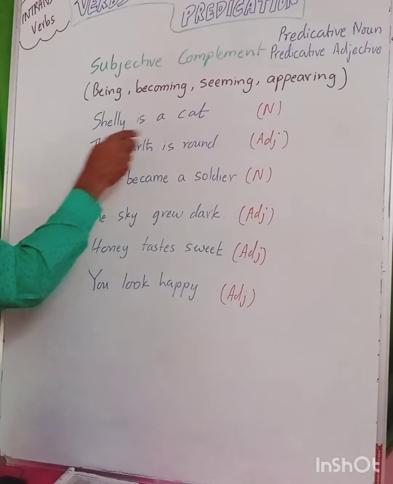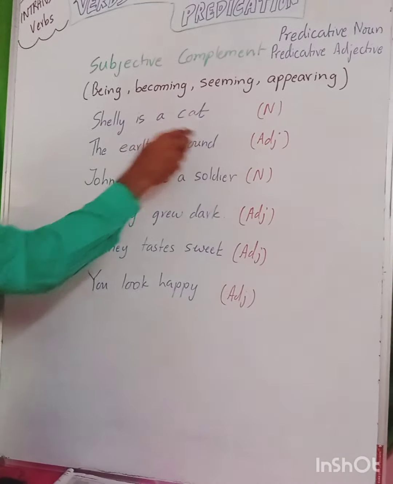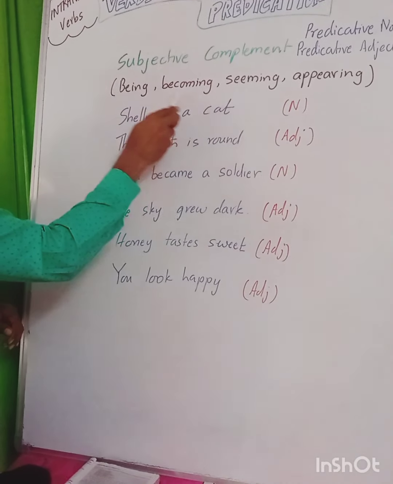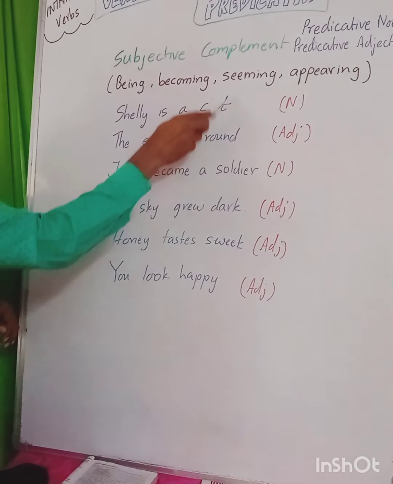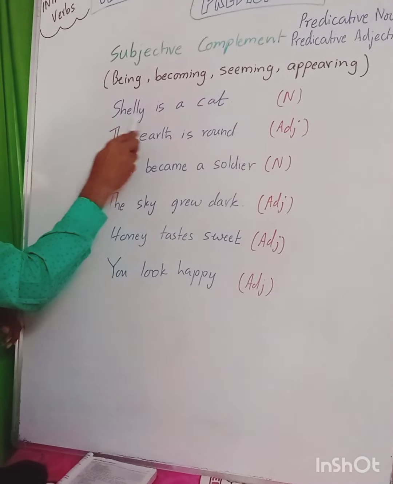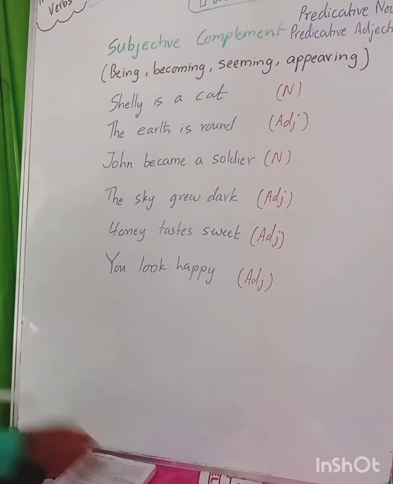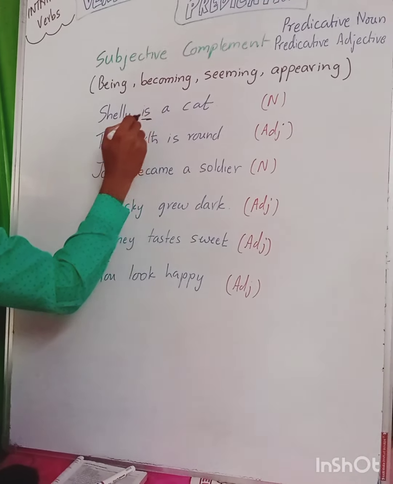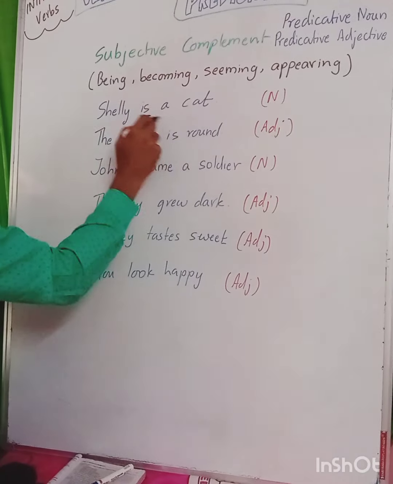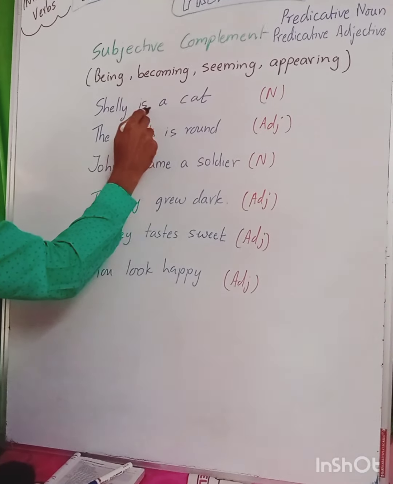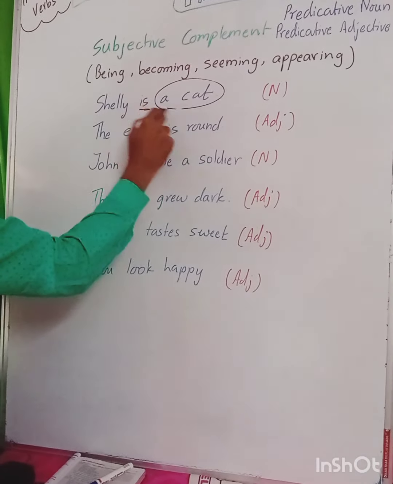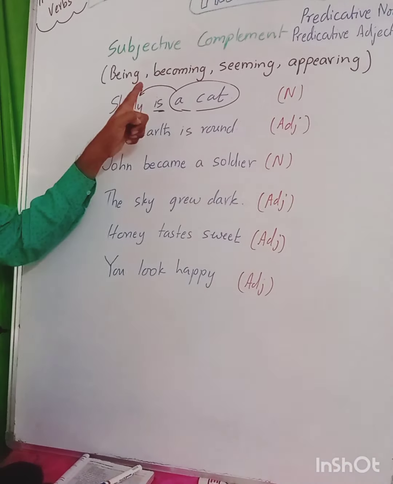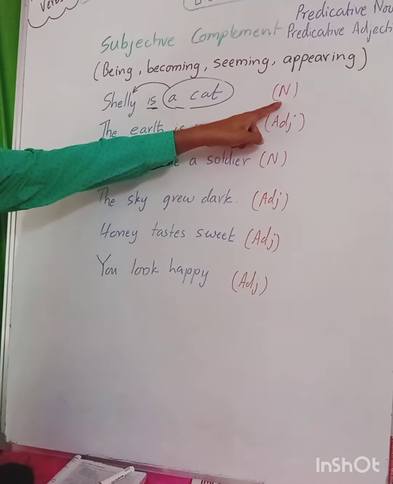Please see, Shelly is a cat. Here cat is not an object, cat is nothing but the species. The name of the cat is Shelly. So I am defining the subject here. When I say Shelly is a cat, this verb does not complete the predicate. It does not have any object. So the word cat is nothing but about Shelly. So it is an incomplete verb. Okay, it is a noun.